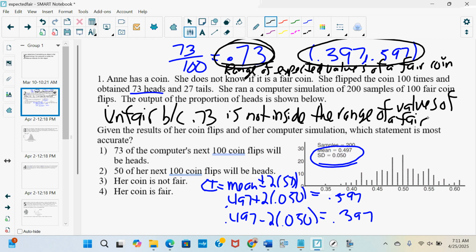You can just write that it's unfair because 0.73 is not inside the confidence interval to be consistent with the other lessons. But for fair, I like to write it that way because every time I say it inside my head, it kind of reinforces it. This is the range of expected values of a fair coin. If it's a fair coin, this is the outputs I should get. I didn't get that, therefore the coin is unfair.